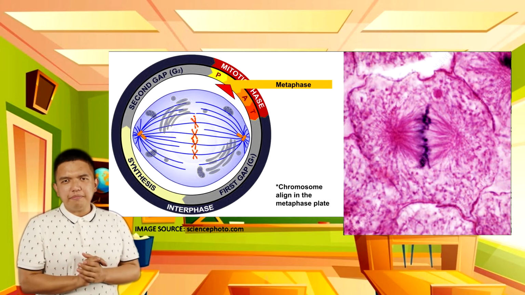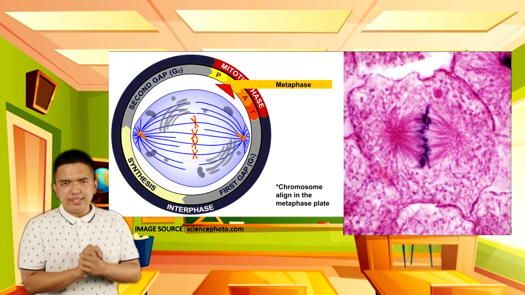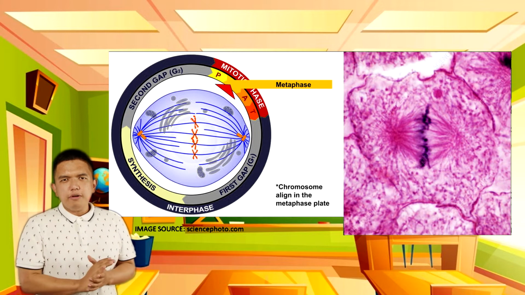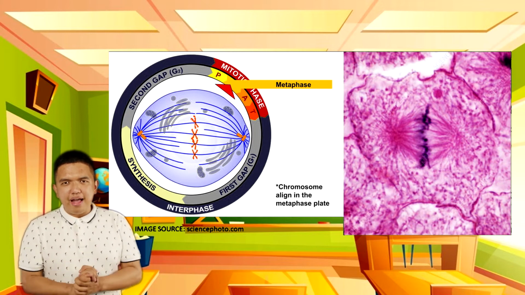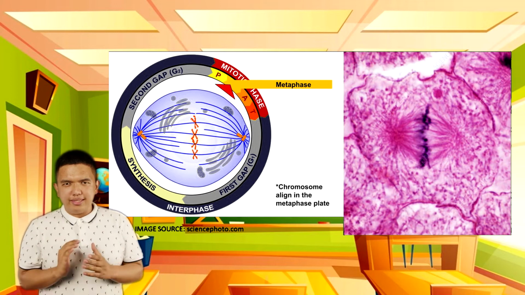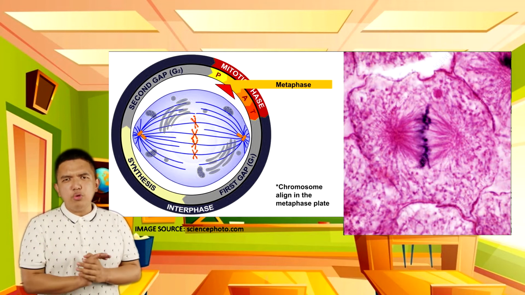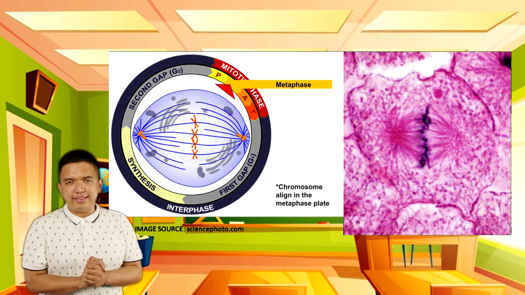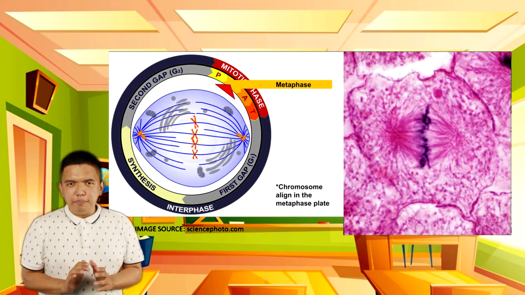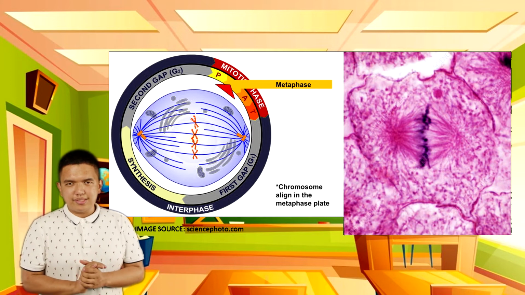The spindle fibers lengthen from the centrosomes and are attached to the kinetochores, which are bundles of proteins found at the centromere. Other spindle fibers lengthen but overlap with one another at the cell center. There is no more nuclear envelope surrounding the chromosomes.